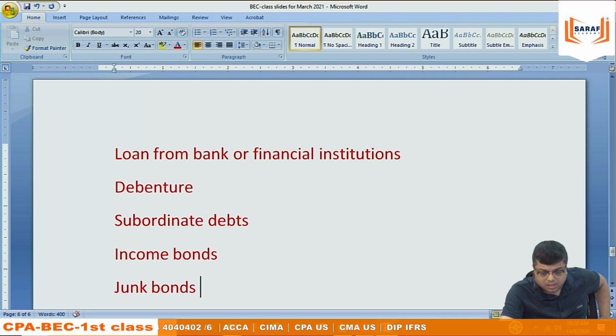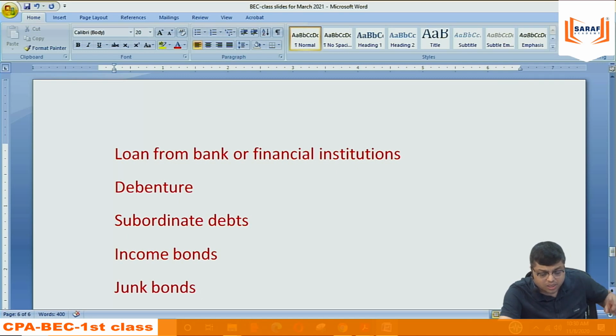Income bonds. Sometimes the company issues bonds, takes debt, saying that on the bond, the investor will be getting the interest when the company will generate income, because the interest will be paid out of the income only. Now you understand that it is becoming like equity only. Company will be paying dividend when the company will generate income. There is no income, there is no dividend.